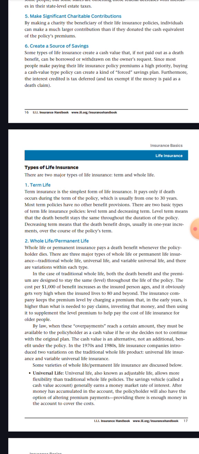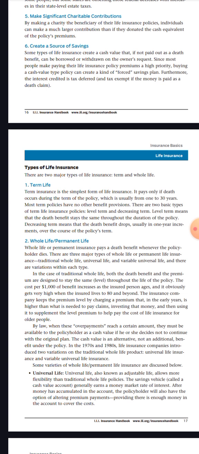By law, when these overpayments reach a certain amount, they must be available to the policyholder as a cash value if he or she decides not to continue with the original plan. The cash value is an alternative, not an additional benefit under the policy.